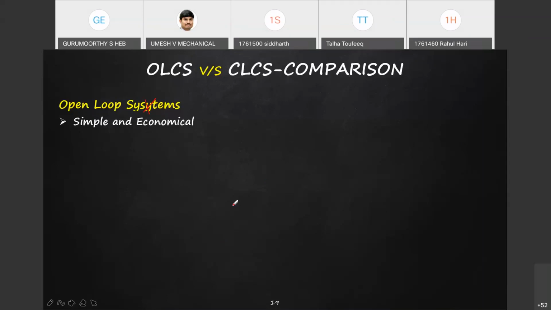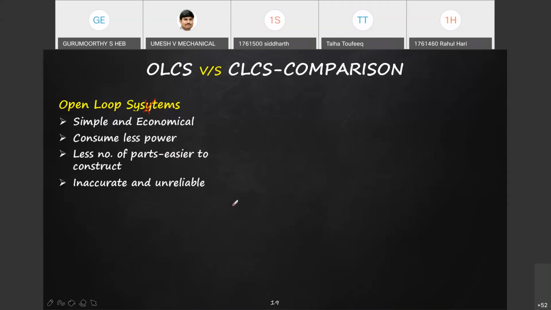About 2 minutes. So open loop control systems are simple and economical. They consume less power because there is no feedback and fewer parts. Because of fewer parts, they are easy to build. They are very inaccurate and unreliable because corrections are not there and output is not measured. Generally they are stable.